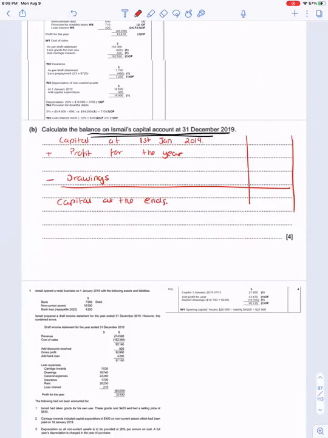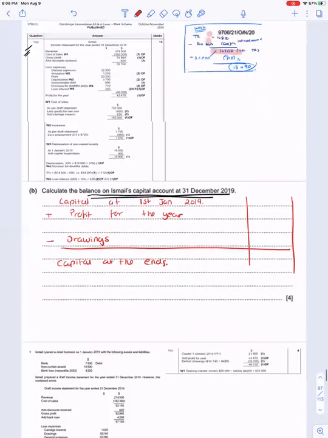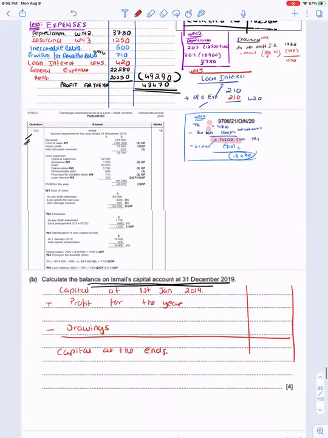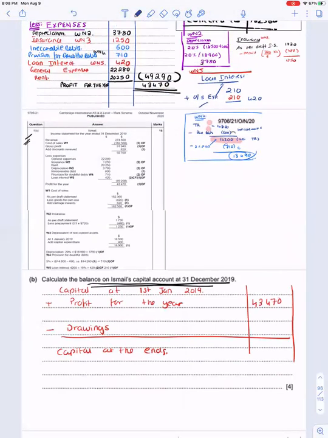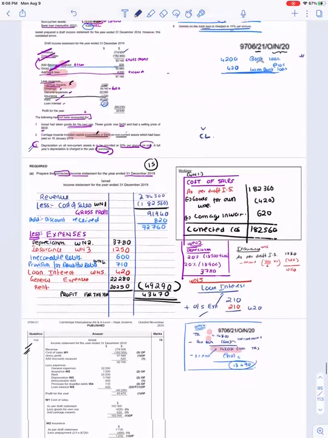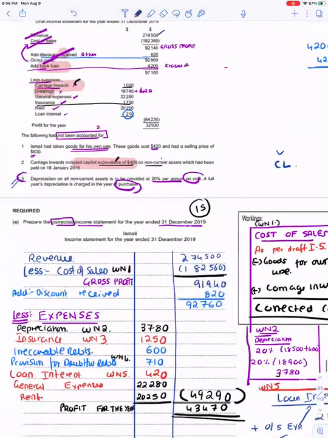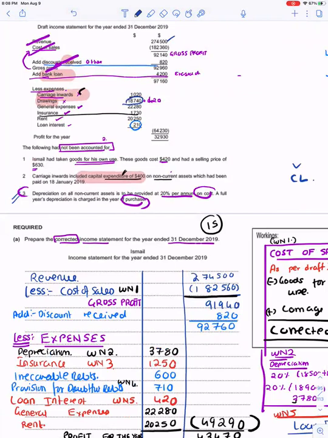The profit for the year figure, we already found out, which is added to the capital. This is 43,470. Let's see about drawings. Were we given any information about drawings? Let's see. There was one drawings figure over here, 18,740.